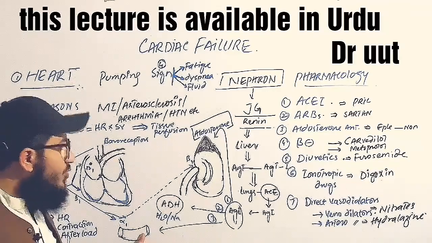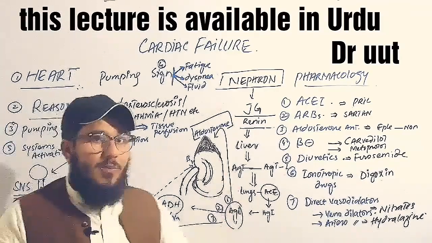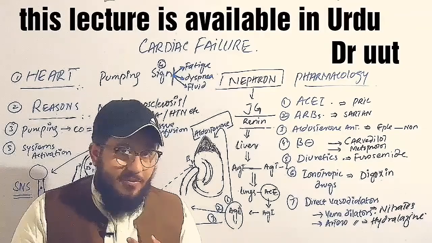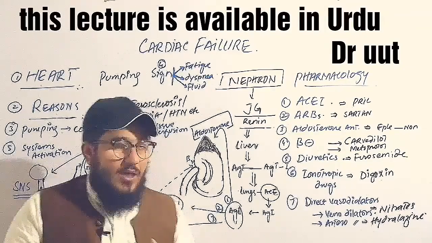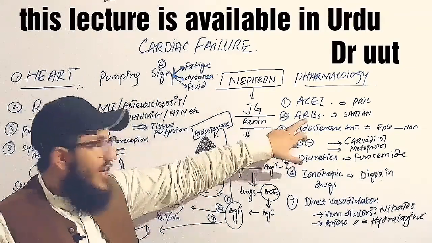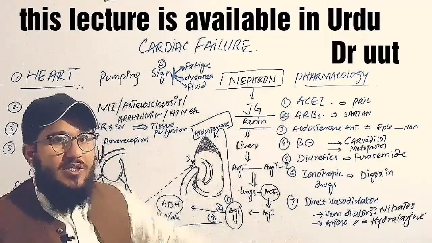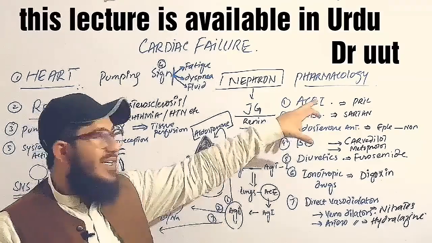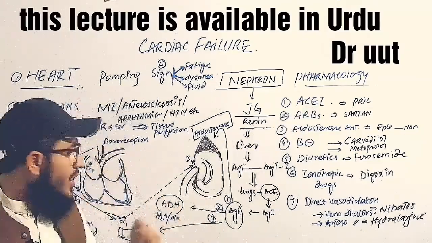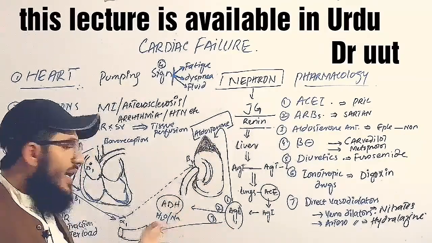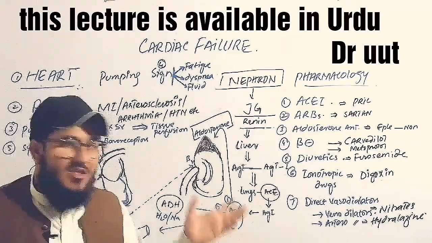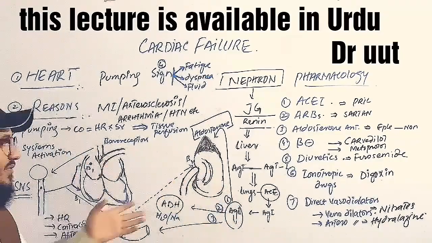So what will we do now? If the patient is complaining of the dry cough and of the edema, then we will give that patient these medications in order to replace the ACE inhibitors with the ARBs, in order to avoid the side effects of the ACE inhibitors. So what will these do? They will actually target the receptors, and the rest of the mechanism is the same. Means they will decrease the venous return, they will decrease the preload.